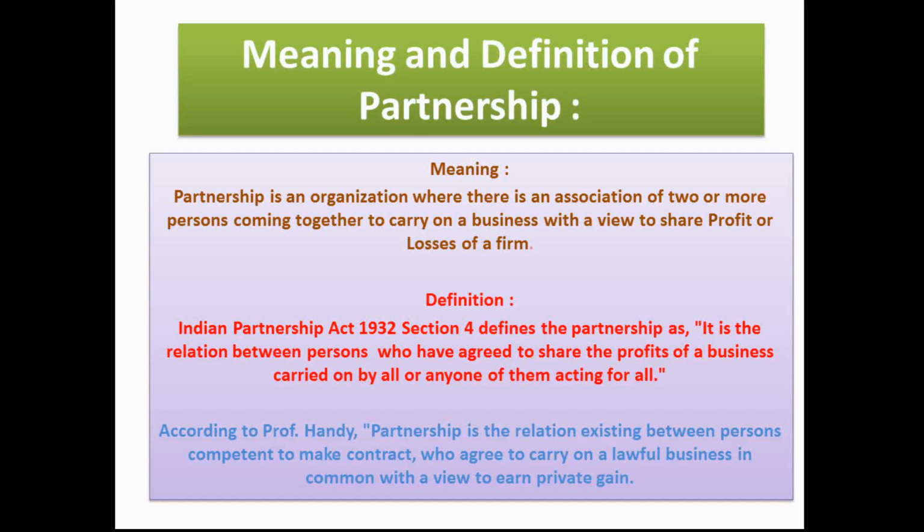Definition as per the Indian Partnership Act 1932, Section 4 defines that partnership is a relationship between the persons who agreed to share the profit of the business carried on by all or any one of them acting for all. It is a relationship. To have the relationship, there should be the mutual understanding. Through the mutual understanding, persons who come together will prepare the agreement with certain terms and conditions related to how to manage the business of the partnership in the future for a long period of time. So through the agreement they come into the relationship.